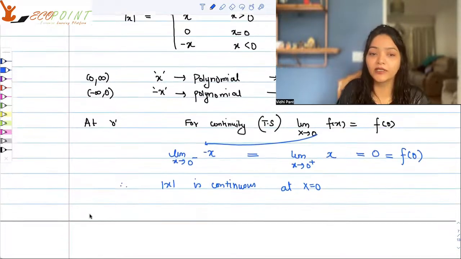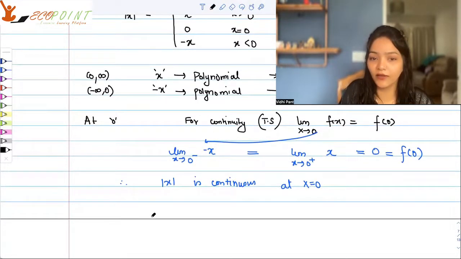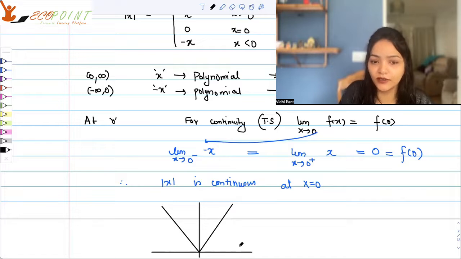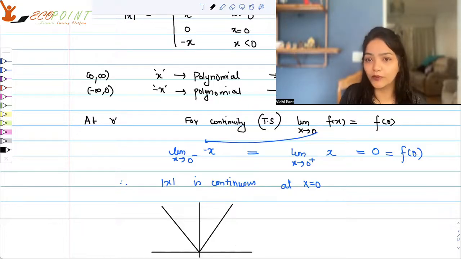And for that matter, if you ever see the graph of it, I'm sure this is one graph that should be imbibed in your head by now. It just goes like this. It's a V-shaped graph. There's a sharp bend here and it turns into a V. So there's no smoothness here because you have a kink. But there are no breaks, no gaps. Hence, this function is continuous.